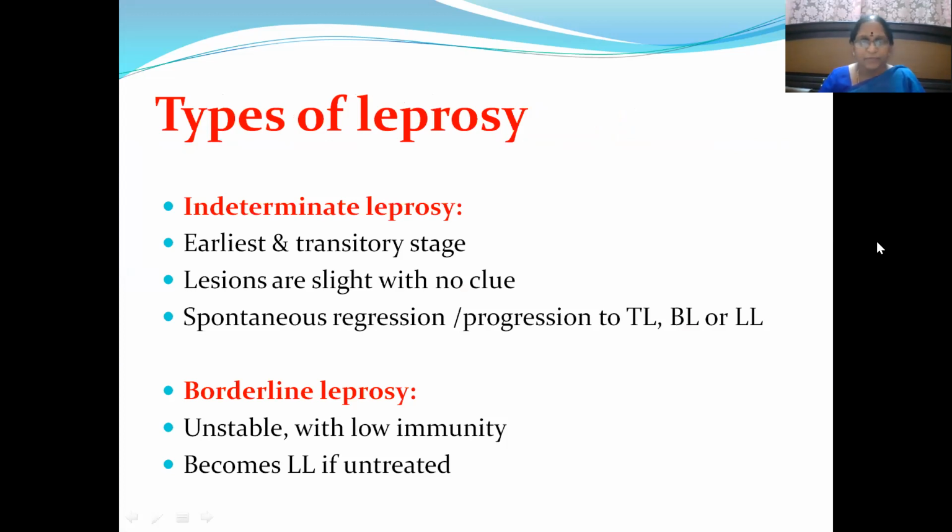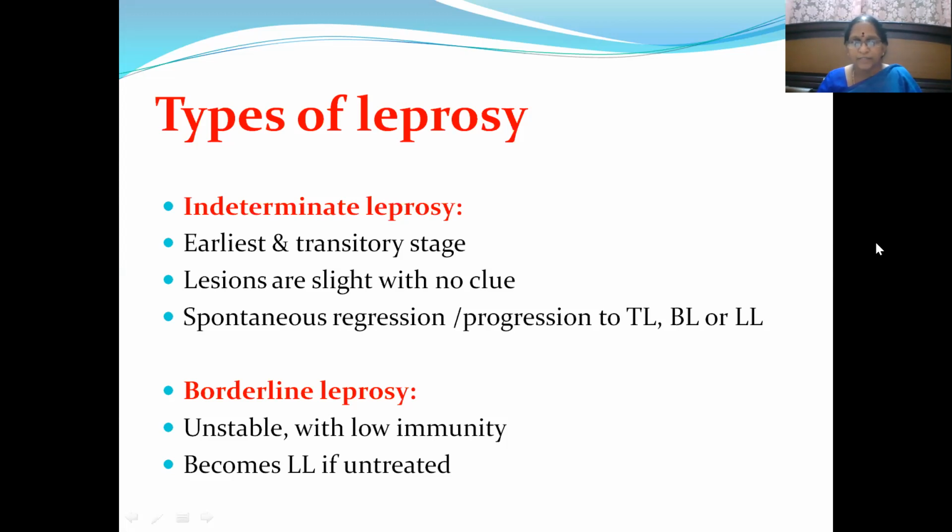Then other types of leprosy are indeterminate leprosy. What does it mean? Indeterminate leprosy means earliest and transitory stage. So lesions are just indeterminate. Lesions are very minimal with no clue. We will be unable to diagnose even the case. And there could be spontaneous regression of the case, or else there may be progression to tuberculoid leprosy or borderline leprosy or lepromatous leprosy. This is just indeterminate. There is no proper picture of this disease.